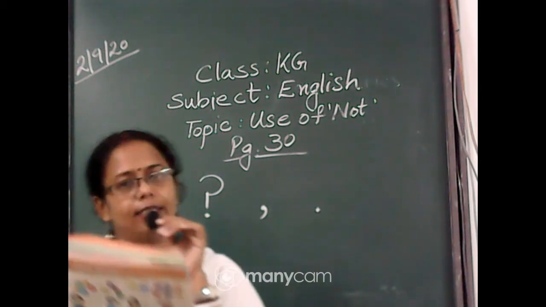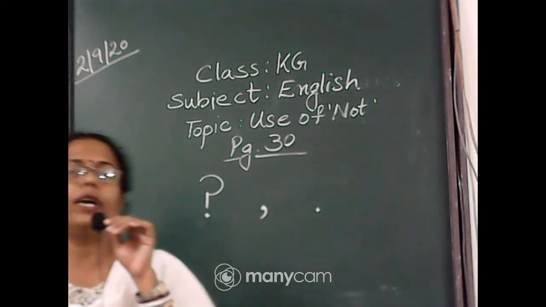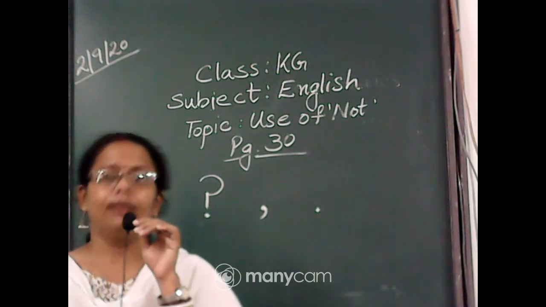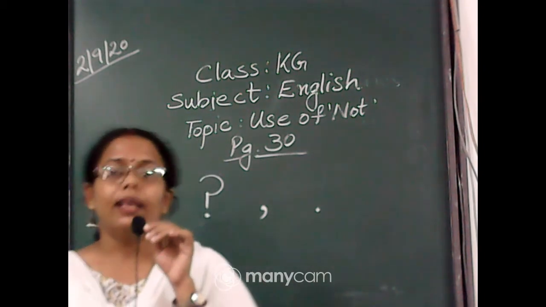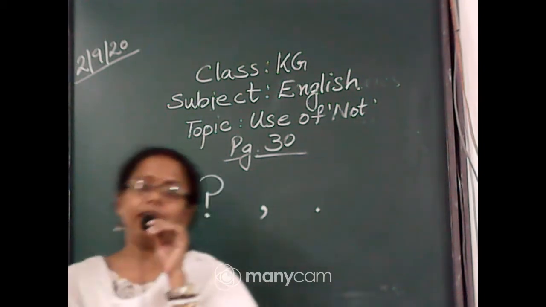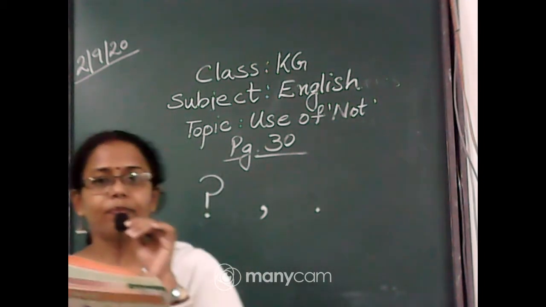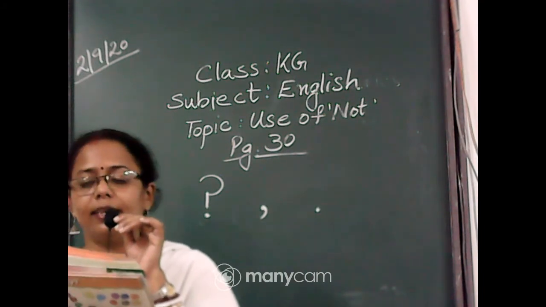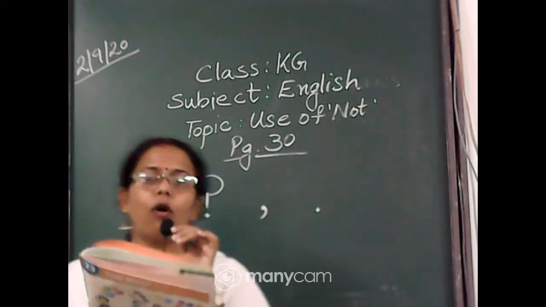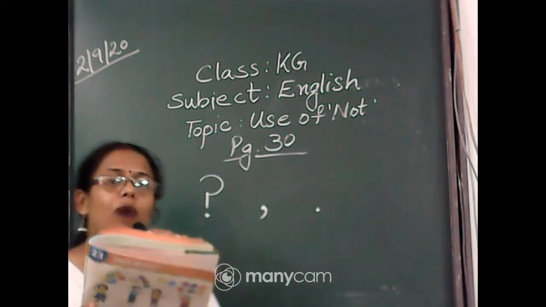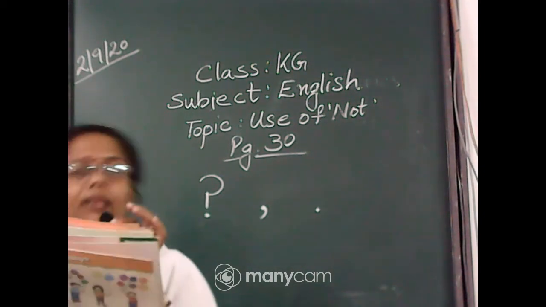So the sentence ended. Now when we are giving a wrong statement, when you are giving any negative answer, that answer should be rectified with the correct one. And now with the help of the image, the correct answer is being given, that is, it is a pup. It is a pup. And here the sentence ends and we put a full stop. So I hope all of you understood how to answer this question if the question is in negative form.